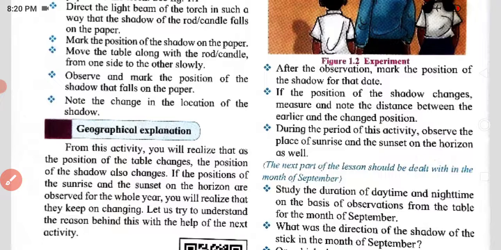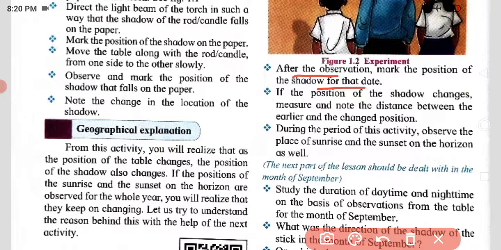After the observation, mark the position of the shadow for that date, and date by date we are going to observe. Today we observe where the shadow is at 9 o'clock. Tomorrow you will observe at the same time, and the day after tomorrow also.